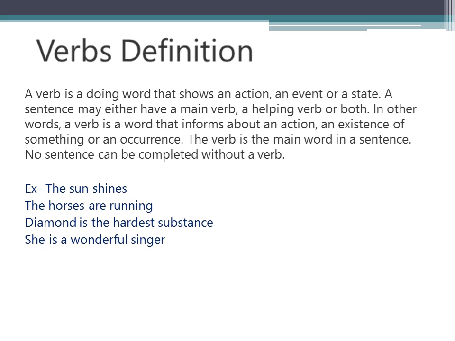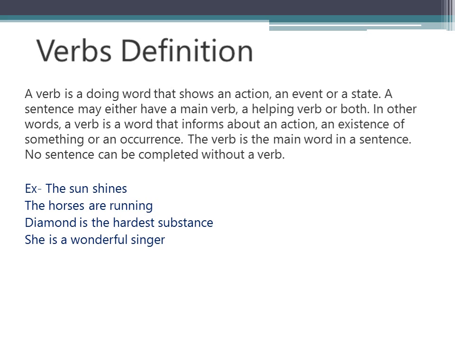You can see the sun shines, the horses are running, diamond is the hardest substance, and she is a wonderful singer. If you see all of these four examples, the verbs are playing different parts. If you see the first sentence, it is an action here. What is the sun doing? It is shining, right? And another thing is, it is an intransitive verb, does not require an object.